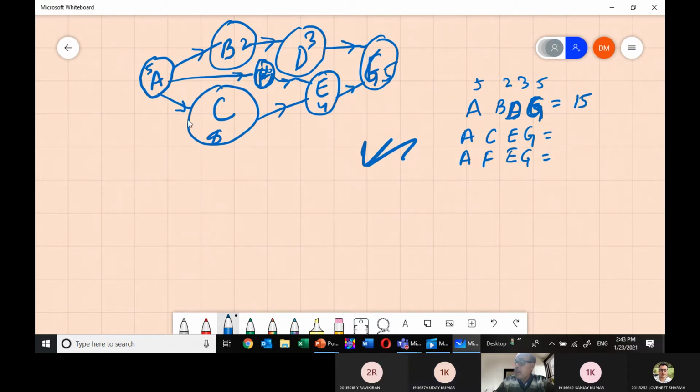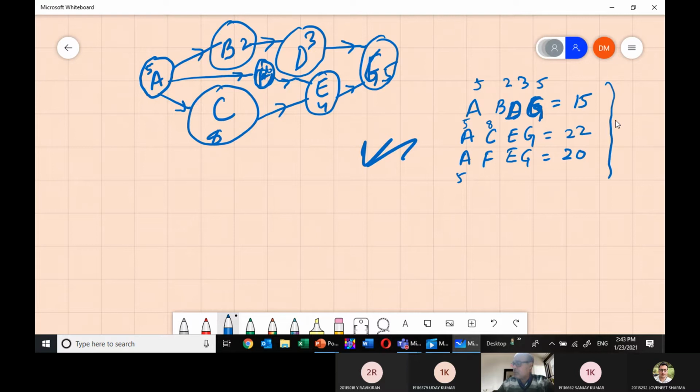Calculate it. 5, 8, 22 days. Third path, AFEG. 20. So which one is the critical path? The path through which you are taking maximum time. ACEG is my critical path.